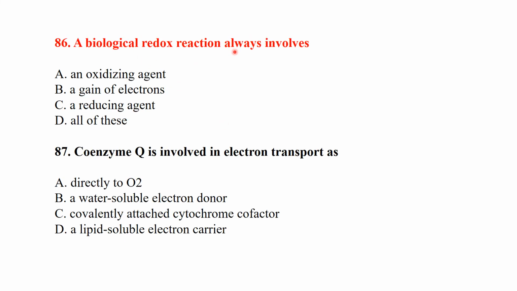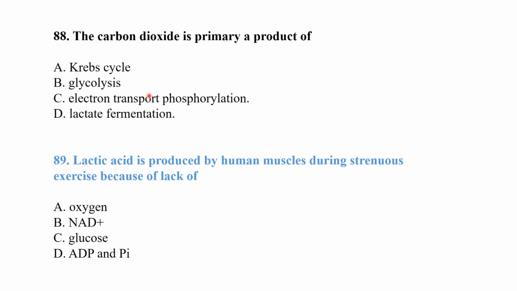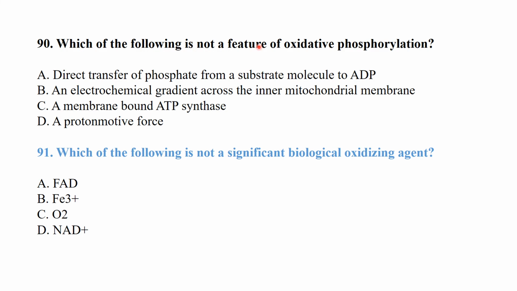A biological redox reaction always involves all of these: oxidizing agent, gain of electrons, reducing agent. Coenzyme Q is involved in electron transport as a lipid-soluble electron carrier. Carbon dioxide is primarily a product of the Krebs cycle. Lactic acid is produced by human muscles during strenuous exercise because of lack of oxygen. Which of the following is not a feature of substrate-level phosphorylation? So direct transfer of the phosphate from the substrate molecule to ADP.